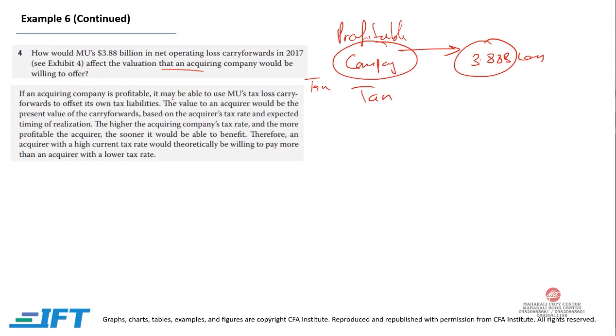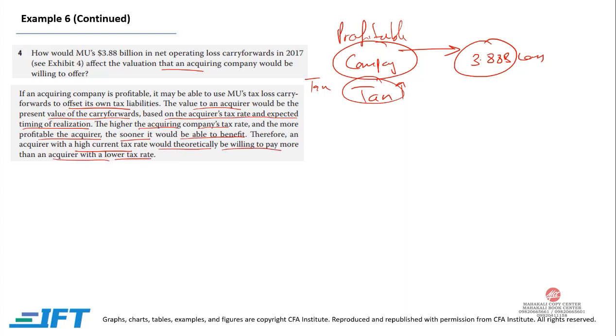So if an acquiring company is profitable, it may be able to use MU's tax loss carried forward to offset its own tax liabilities. The value to an acquirer would be the present value of the carry forward based on the acquirer's tax rate and expected timing of realization. The higher the acquiring company's tax rate and the more profitable the acquirer, the sooner it would be able to benefit. So if the company has very high profits and the tax rate is also high, acquiring a company which has a $3.88 billion loss would be quite beneficial and it is going to reduce its taxes. Therefore, an acquirer with a high tax rate would theoretically be willing to pay more than an acquirer with a lower tax rate.